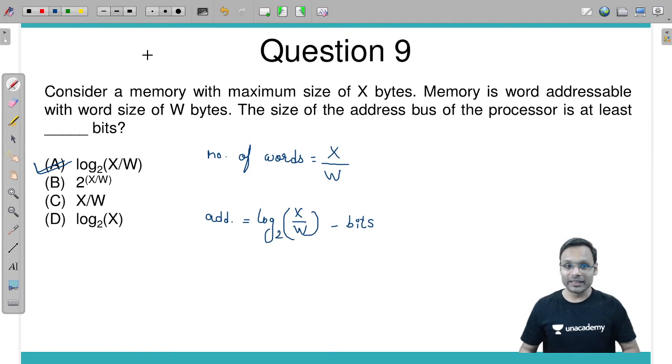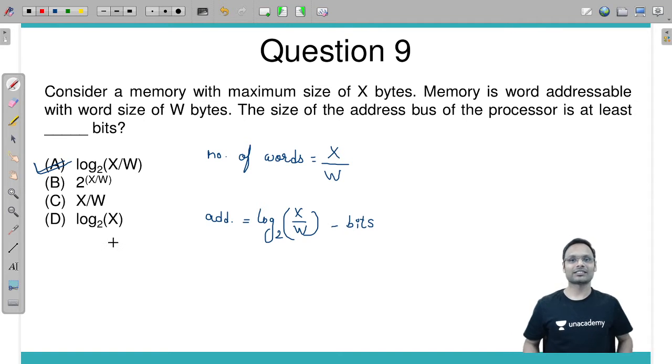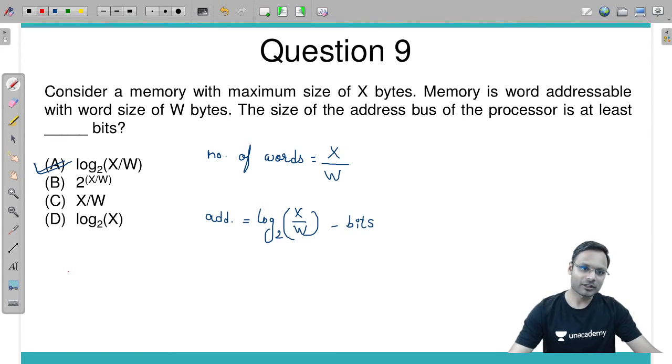Can you tell me, for the same question for byte addressable memory, what will be the address size?